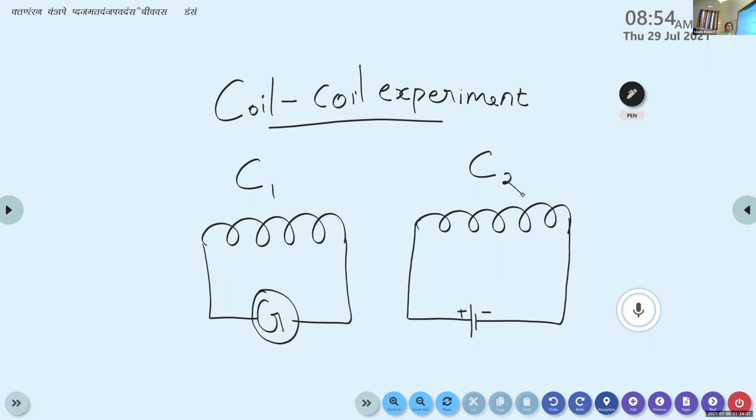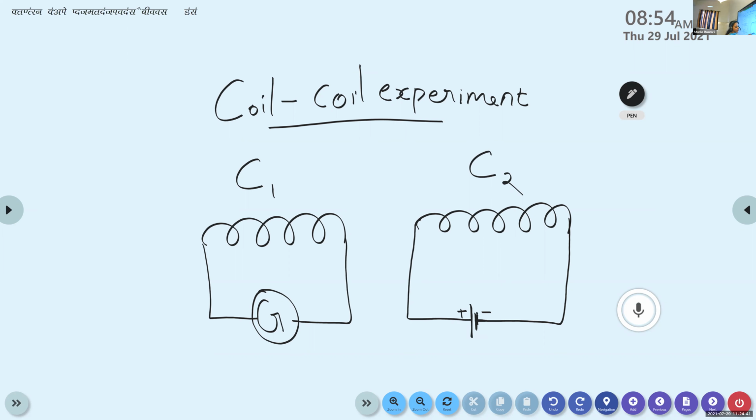So now, when the cell is connected to this second coil, what happens to the second coil? The current starts to flow through it. We know that whenever a battery is connected to any conductor, current flows, that is, charge flows from one terminal to another.